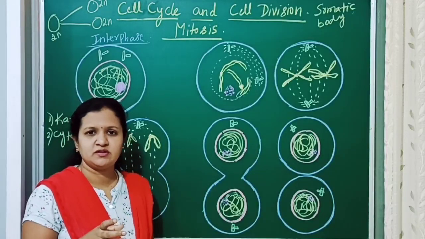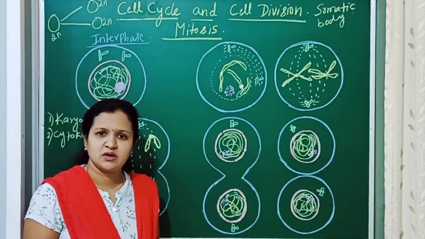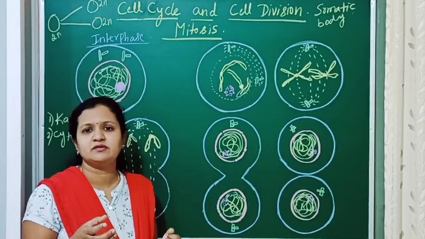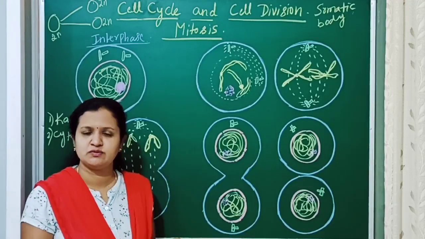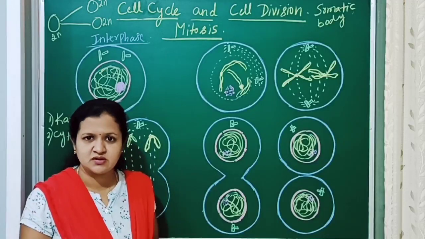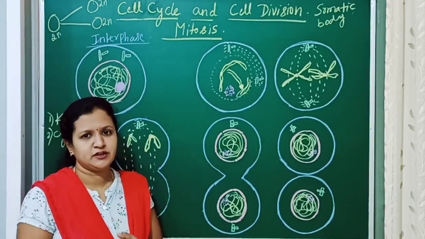In the G1 phase, the cellular components and cytoplasmic components are synthesized. In the S phase, DNA duplication will occur. In the G2 phase, the growth of the cell and the preparation will continue.